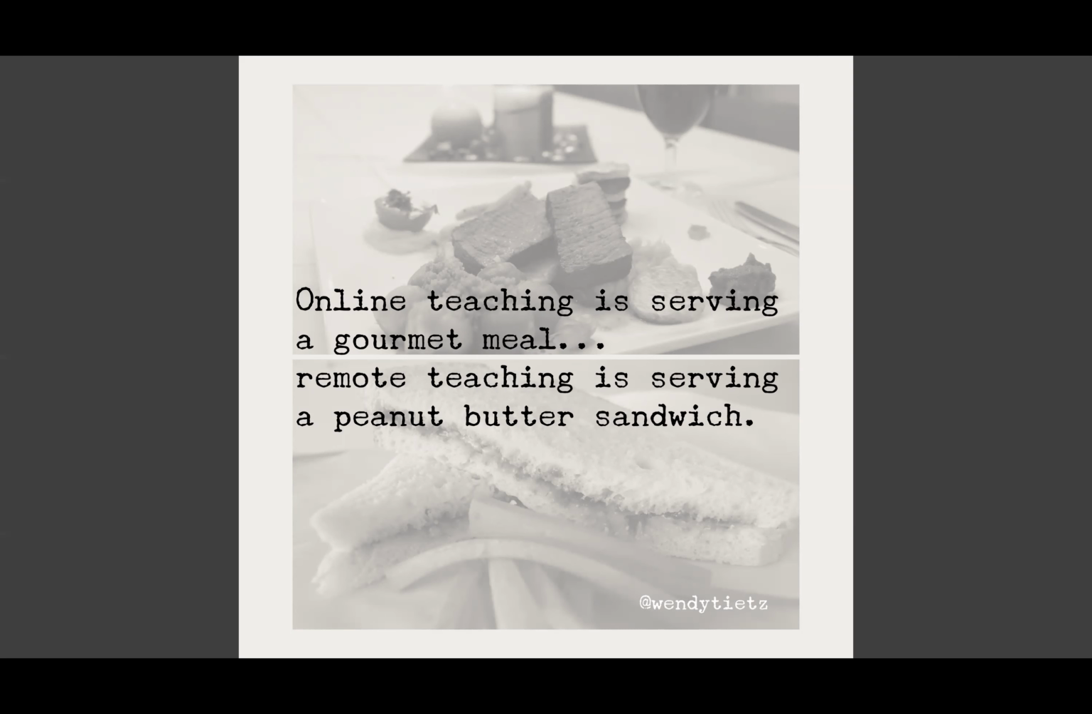So just remember, online teaching is like serving a gourmet meal, but remote teaching is serving a peanut butter sandwich. So which would you prefer to serve? A gourmet meal with Poll Everywhere and a lot of student interaction, or something where you just put some boring lecture videos out there and you don't have great interaction with your students? So many great options with Poll Everywhere to create interaction with your students while you're doing your online courses.